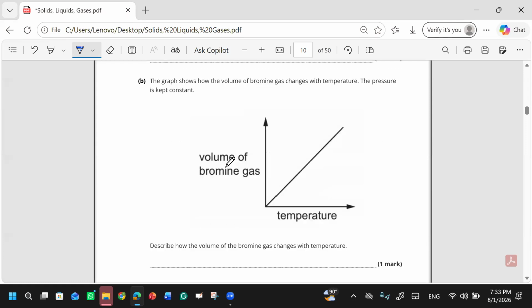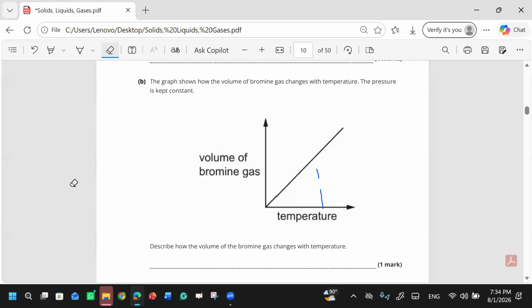Okay. The next question: the graph shows how the volume of bromine gas changes with the temperature. The pressure is kept constant. Describe how the volume of bromine gas changes with temperature. When the temperature increases, the volume of the bromine gas will increase as well. By these points you can easily detect what is happening. There is a direct relation between volume and temperature.